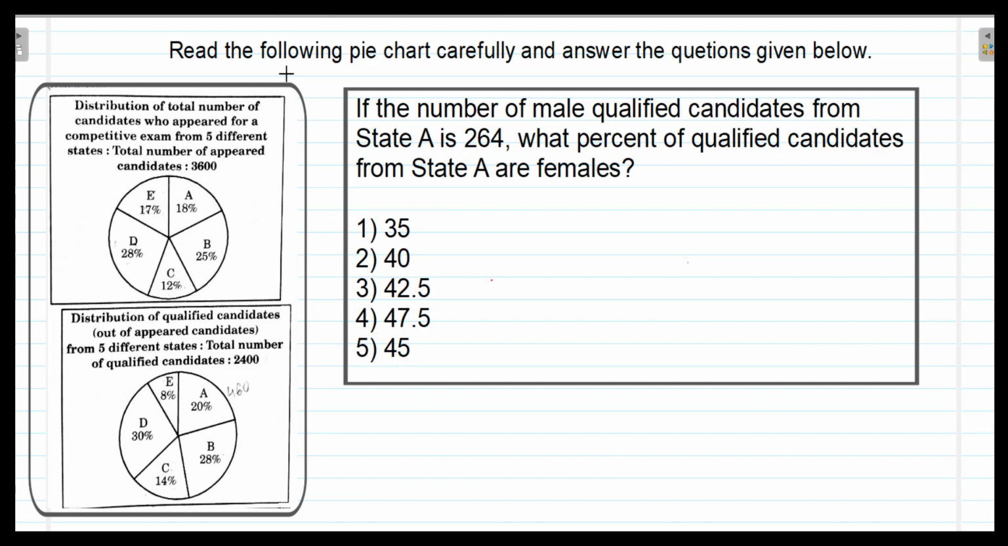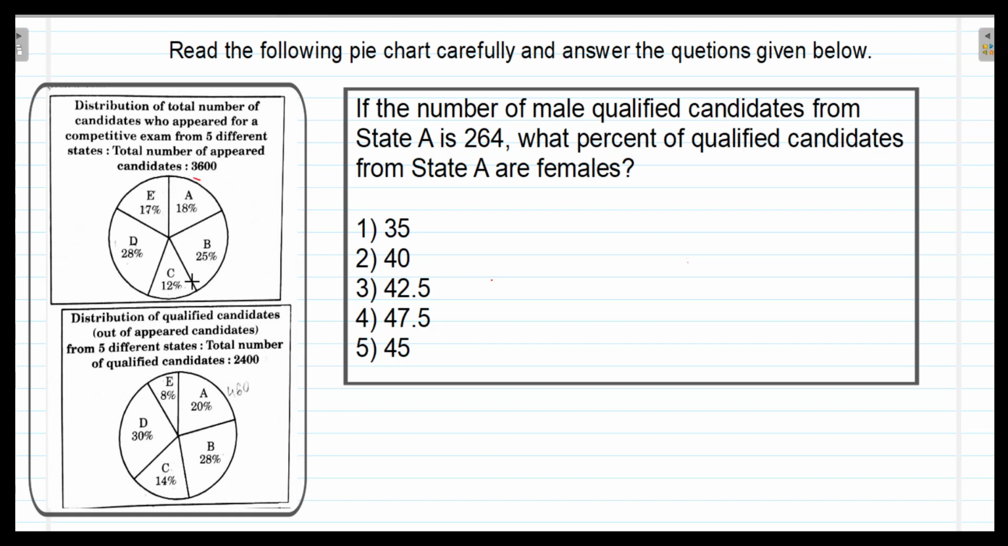Here the question is: read the following pie chart carefully and answer the questions given below. You have to read these two pie charts carefully and then answer the questions on this given data. The first pie chart denotes the distribution of total number of candidates who appeared for the competitive exams from 5 states, and the total number of appeared candidates are 3,600.